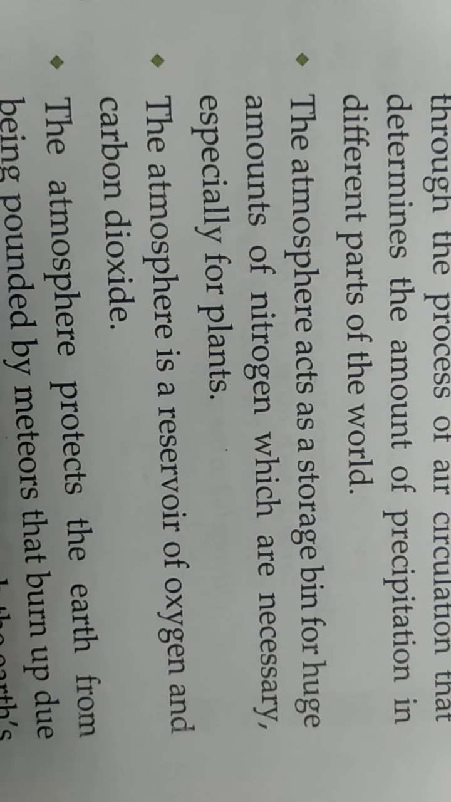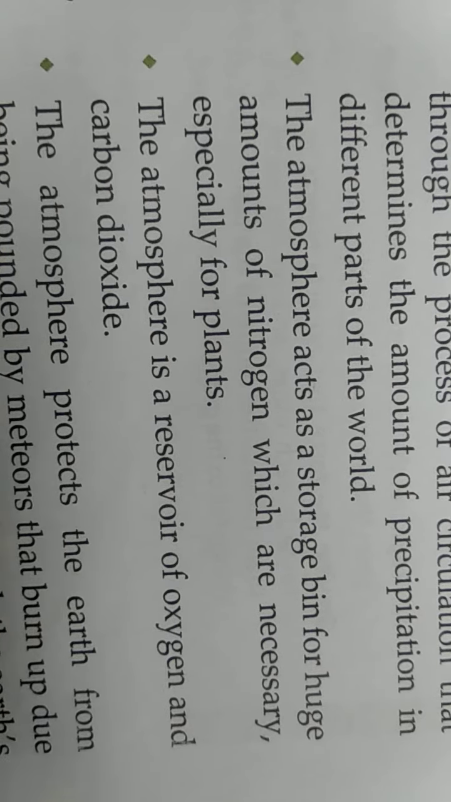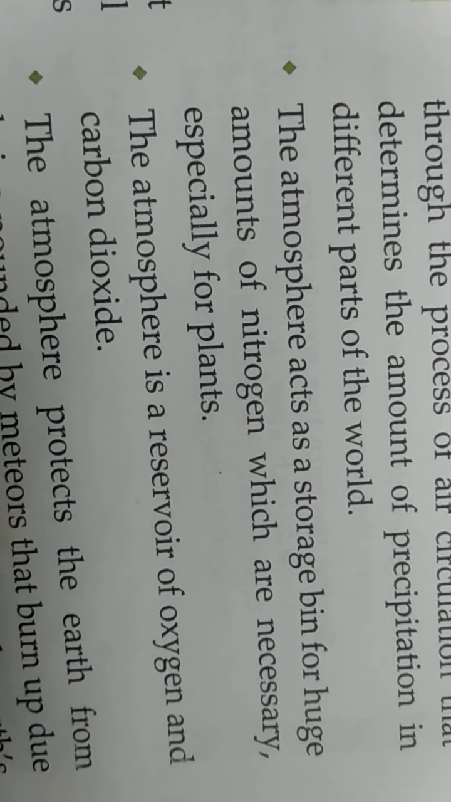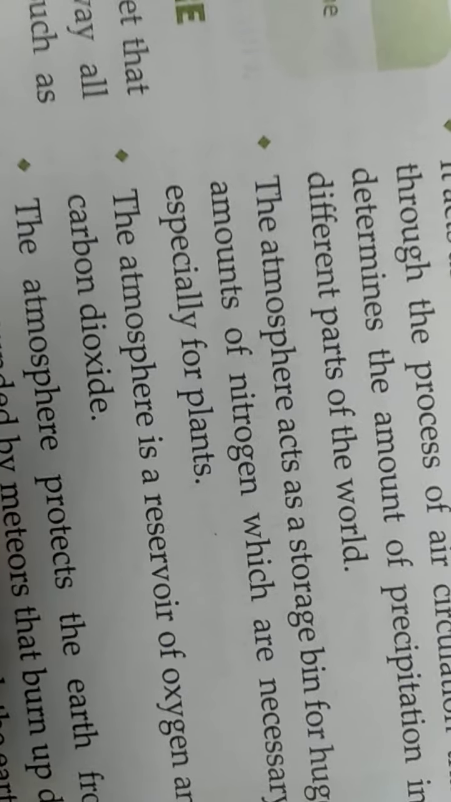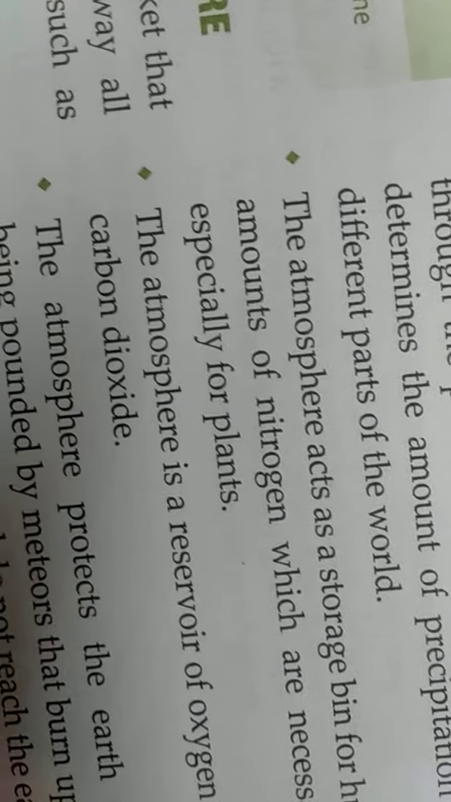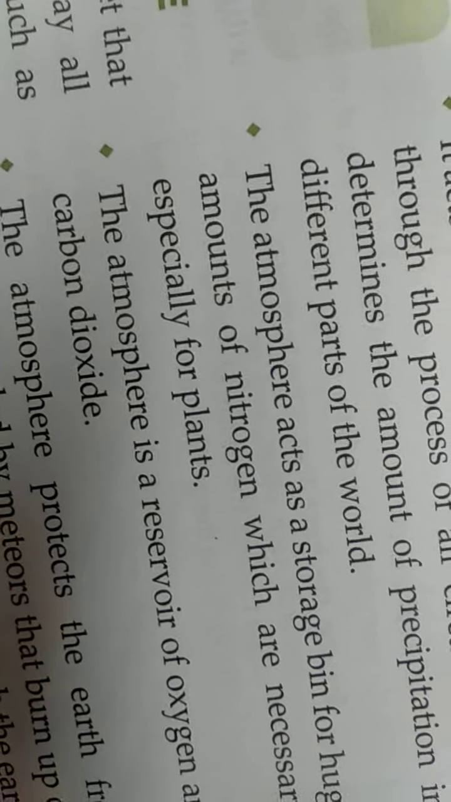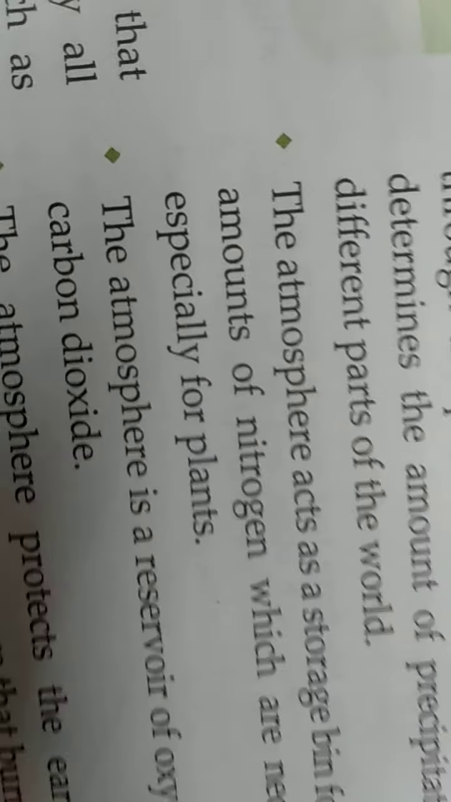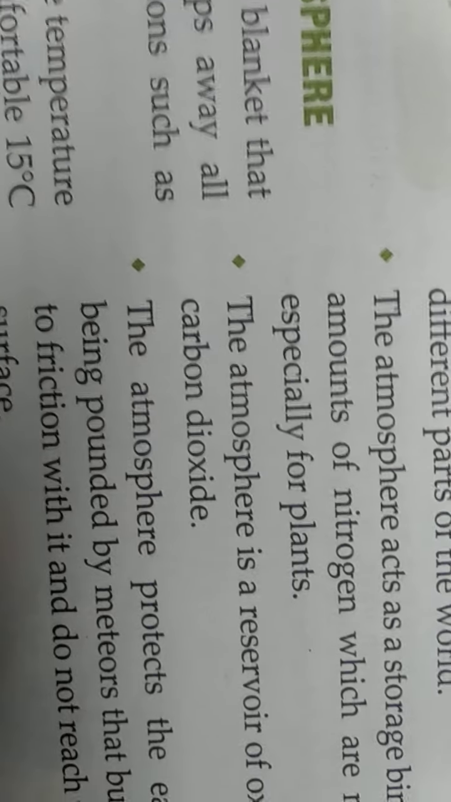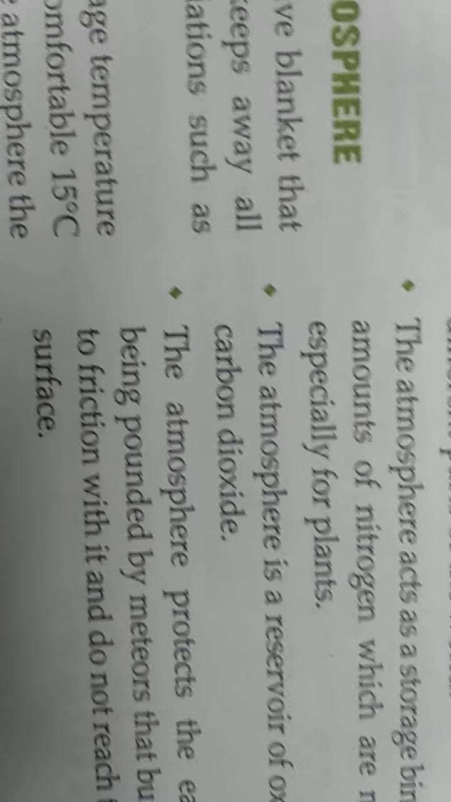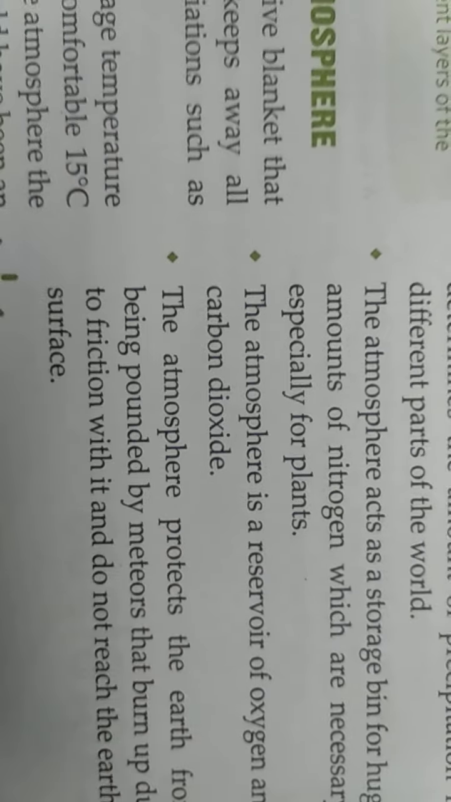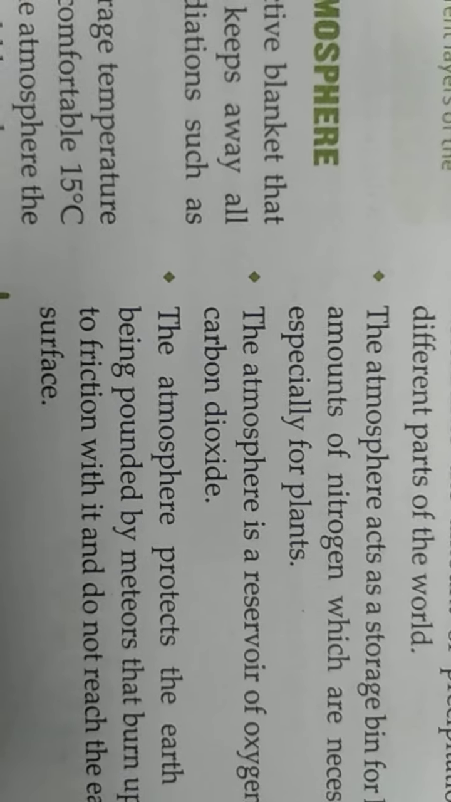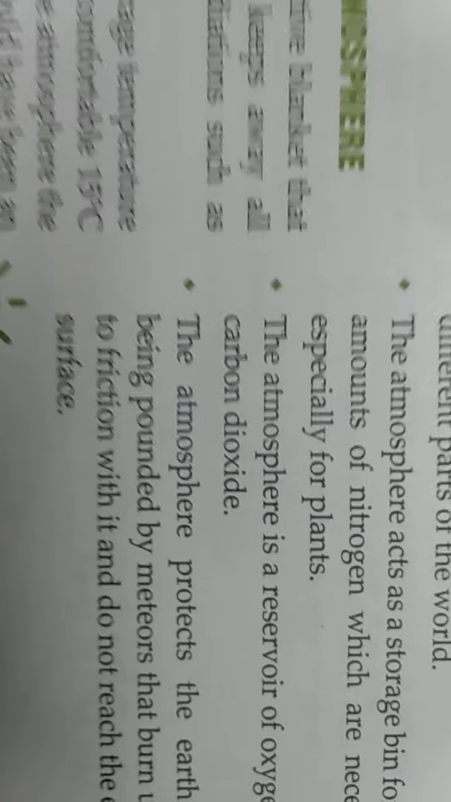The atmosphere is the storage house of huge amounts of nitrogen, which is necessary for us human beings also. This nitrogen is reserved by the atmosphere, which is then used by the plants. We cannot get it directly. So the plants are the medium through which we get it. Plants get it from the atmosphere, and from there we people get it. So it is also a store bin of nitrogen for plants.